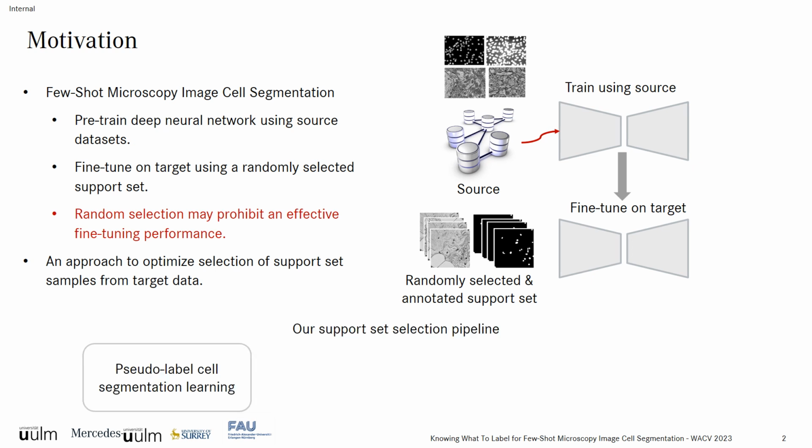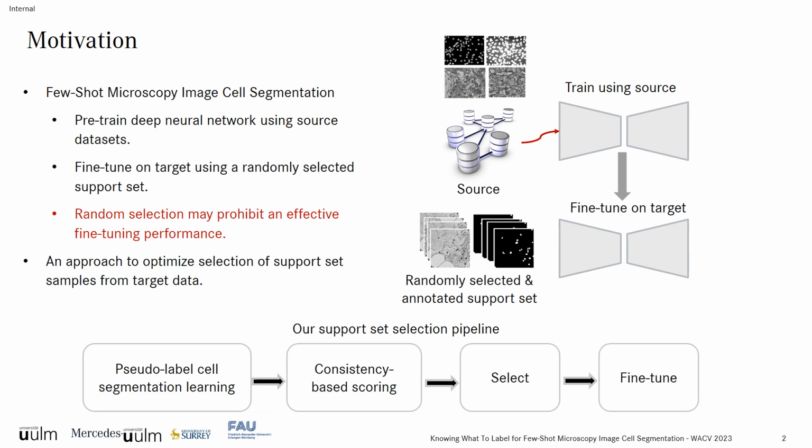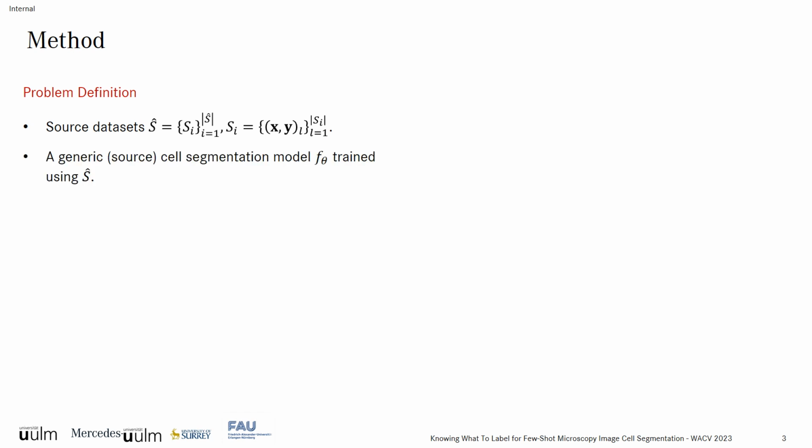from the target dataset. So our selection pipeline for pseudo-label segmentation learning includes a consistency-based scoring followed by a selection and fine-tuning process. So we propose our new self-supervised pretext task using the target dataset, assuming access to a collection of microscopy image datasets with pairs of images and binary cell segmentation labels. We rely on the source dataset to learn a generic binary cell segmentation function f theta, which is parameterized by the deep neural network with parameters theta.